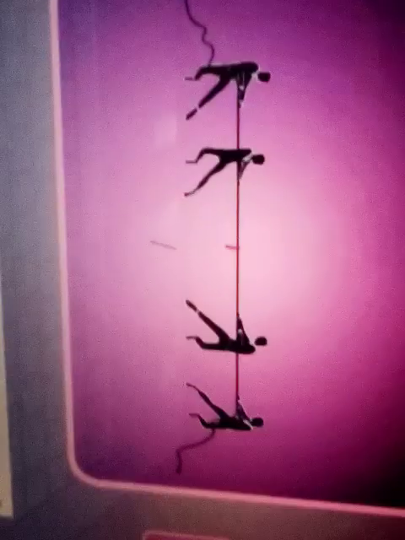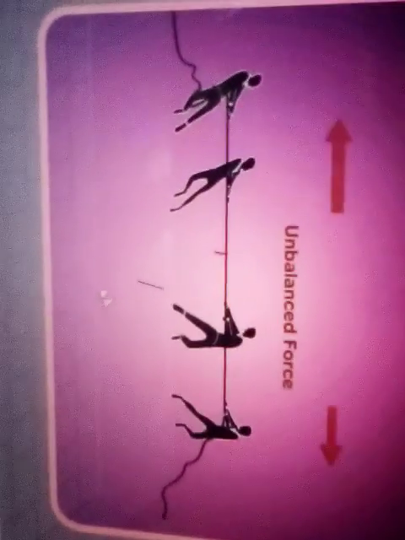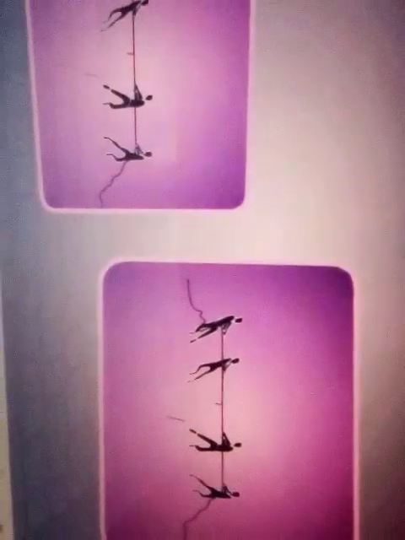Two unequal oppositely exerted forces are called unbalanced forces. Newton's first law is also known as the law of inertia. The tendency of an object to continue its state of rest or of uniform motion in a straight line is called inertia. The three types of inertia are inertia of rest, inertia of motion, and inertia of direction.